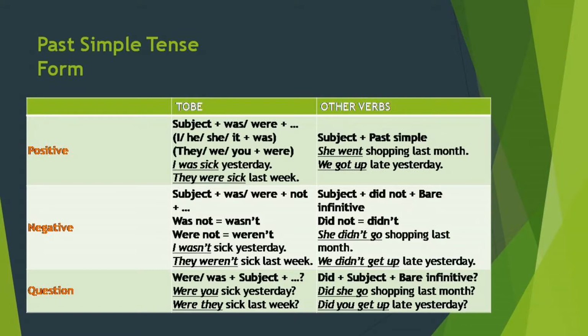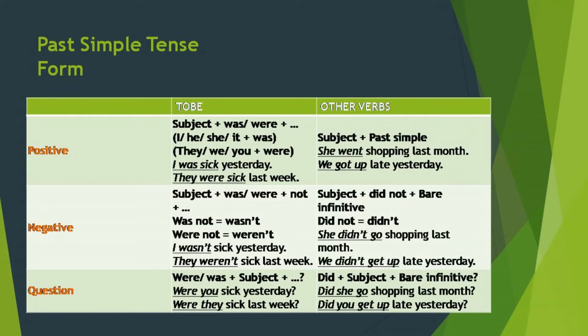And negative and questioning is as we did in our present tense form. We have to put a not. Like, I was not sick yesterday. They were not sick last day. And in case of other verbs, we have to bring the past form of do, that is did. She didn't go shopping last month. We didn't get up late yesterday.